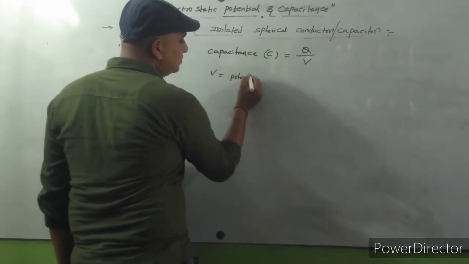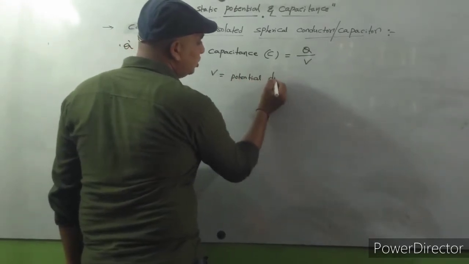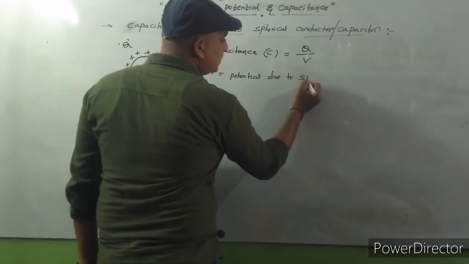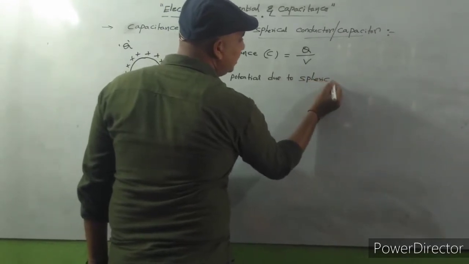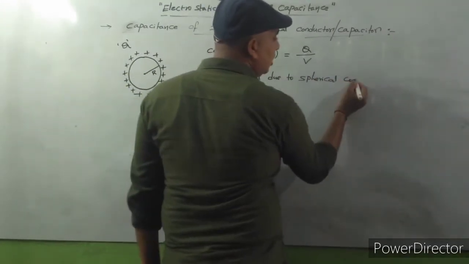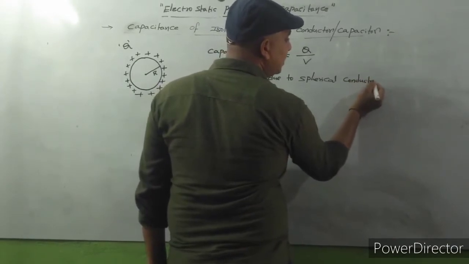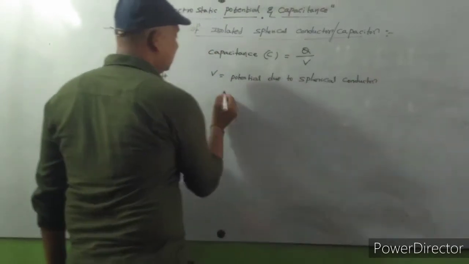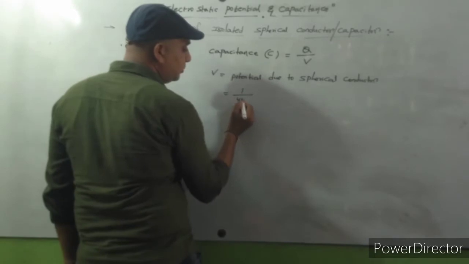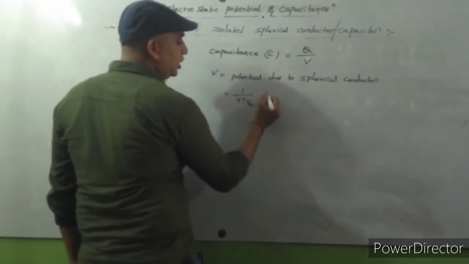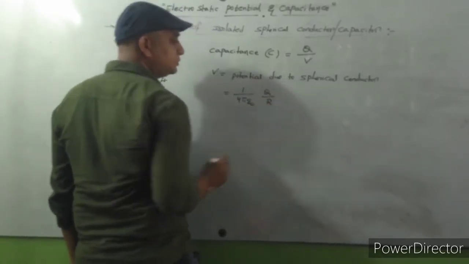Potential due to the spherical conductor. The formula is 1 by 4 pi epsilon naught Q by R.